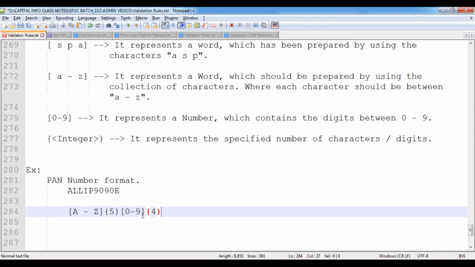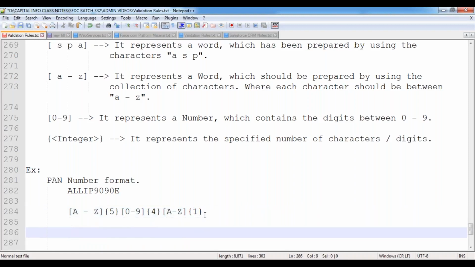And the last one is a character, A to Z, how many? 1. This is the PAN number format.